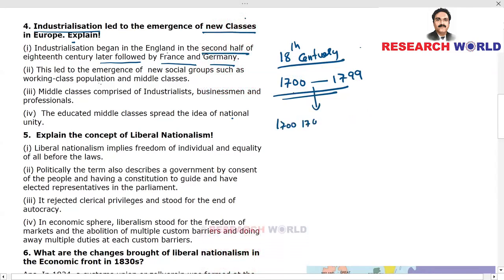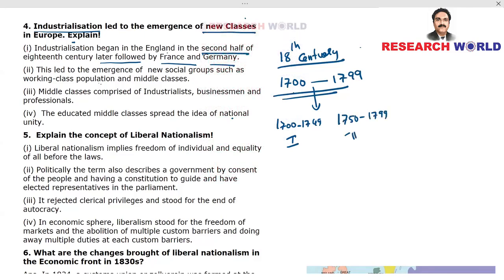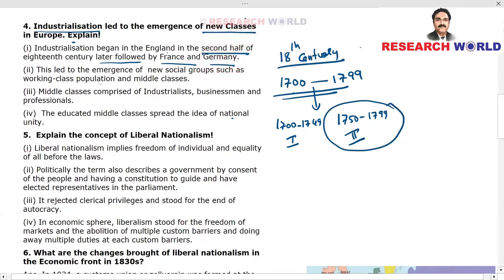1700 to 1749 is considered the first half of 18th century, and 1750 to 1799 would be considered the second half of 18th century. So industrialization began in England in the second half of 18th century, that is somewhere between 1750 and 1799.